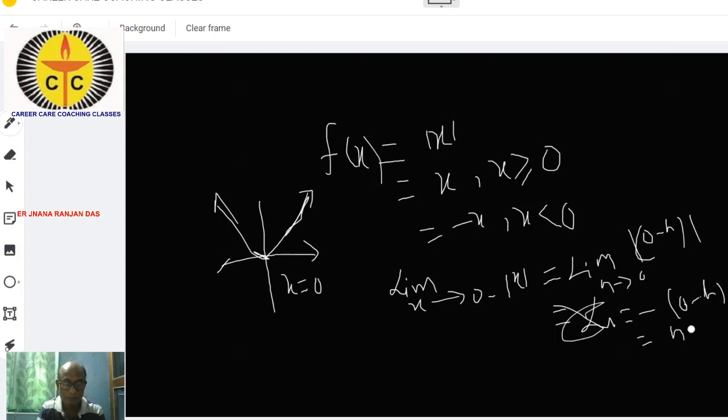This is equal to limit h tends to 0 of h, that is equal to 0.